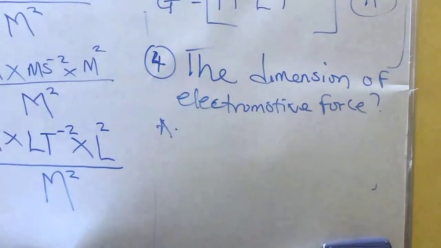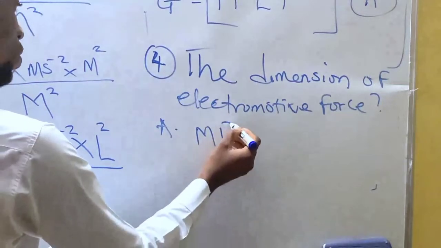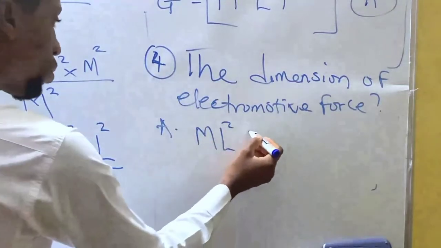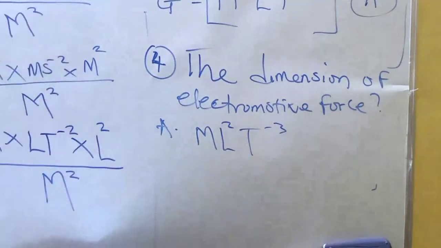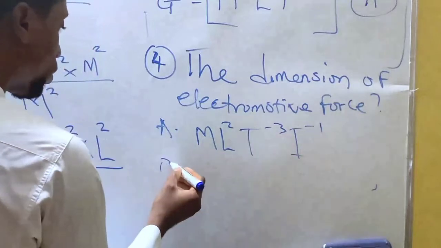Option A, you have M L squared T minus 3 I raised to power 1.